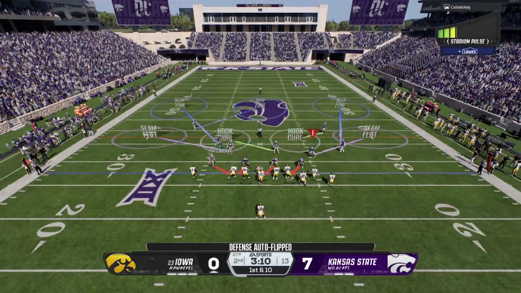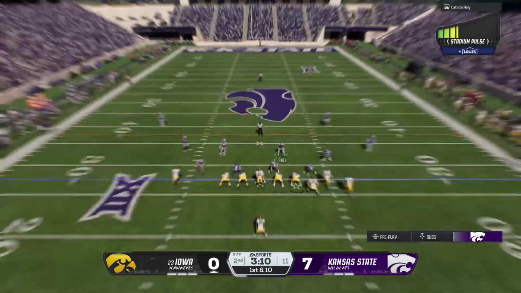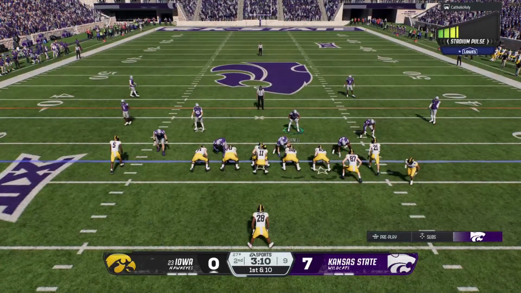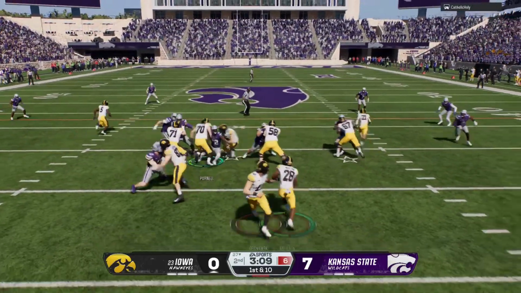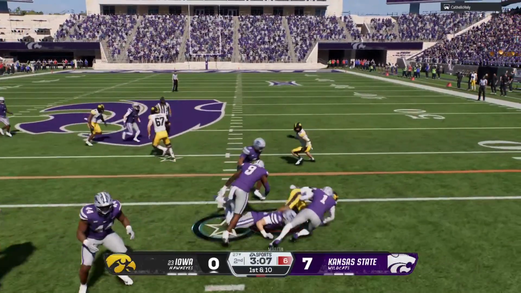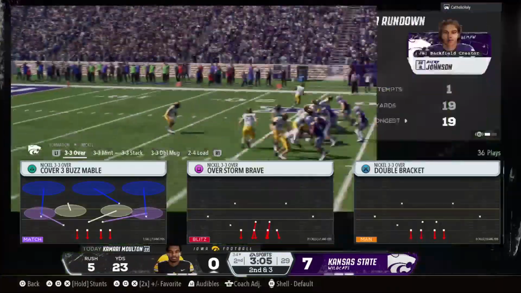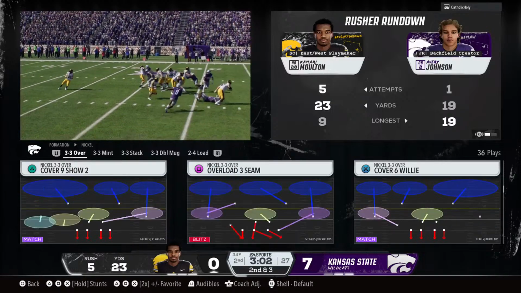Iowa has it back on offense, hoping to ride the wave to the end zone. They're looking for something, looking for anything to try to put some kind of score on the board, down 7-0. They'll leave it with him. Knocked down after getting 6 all the way out to the 34-yard line.